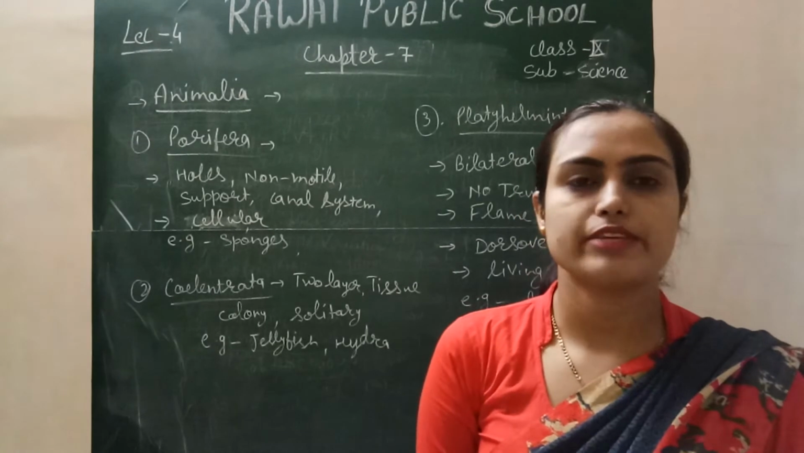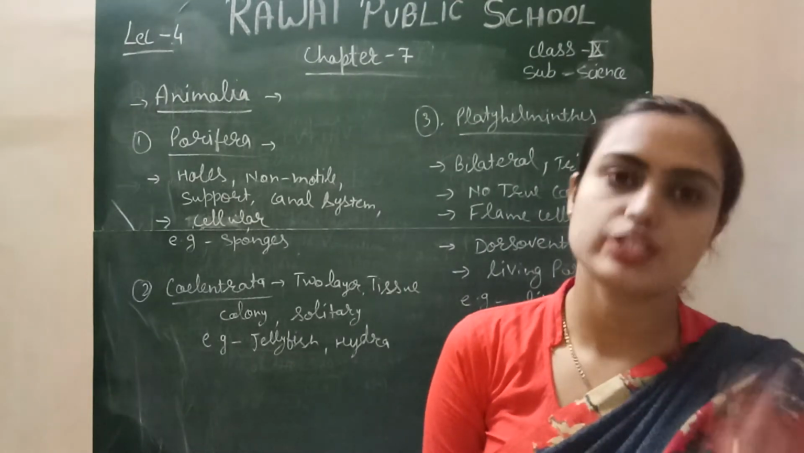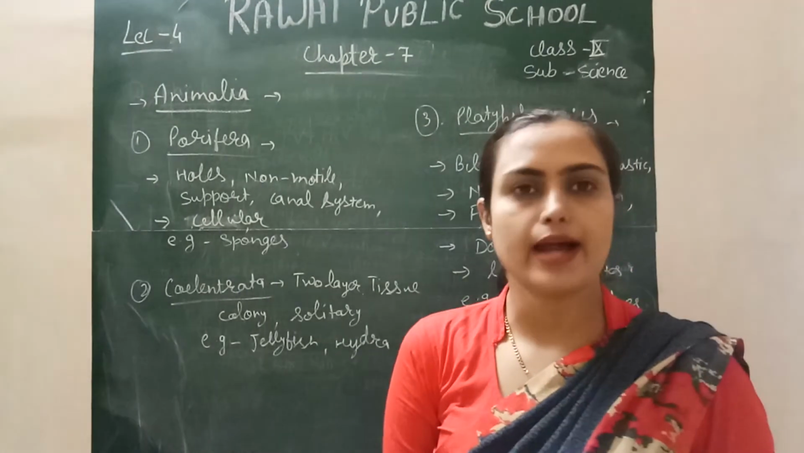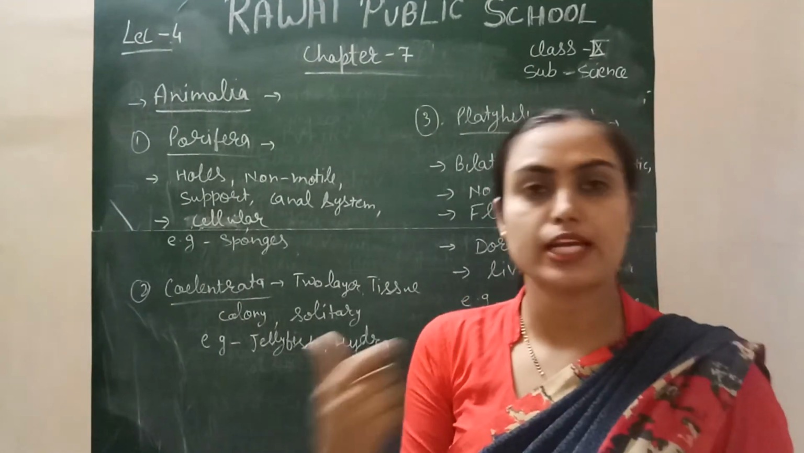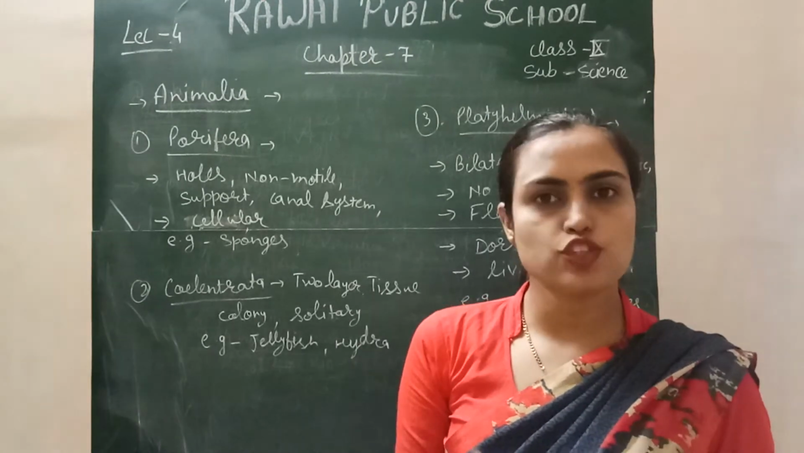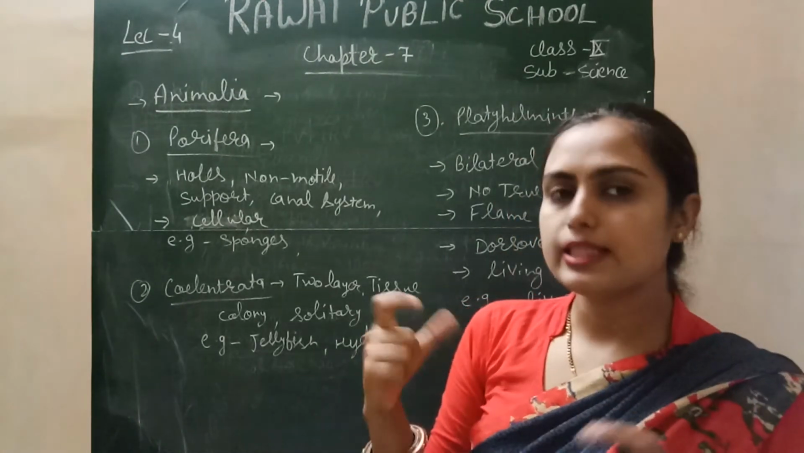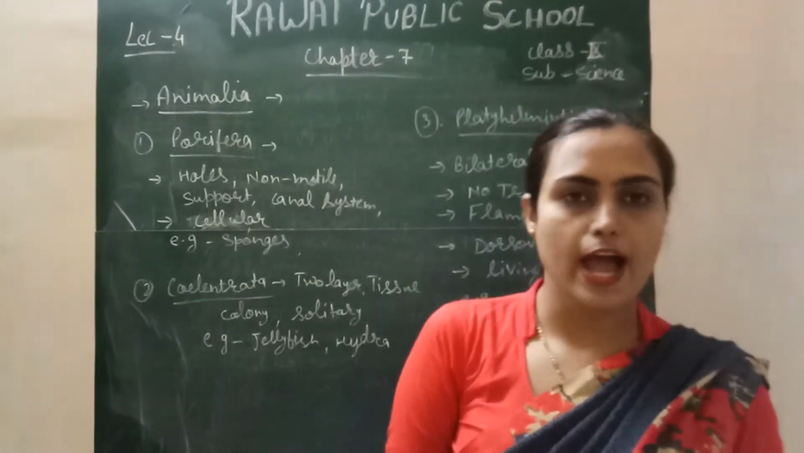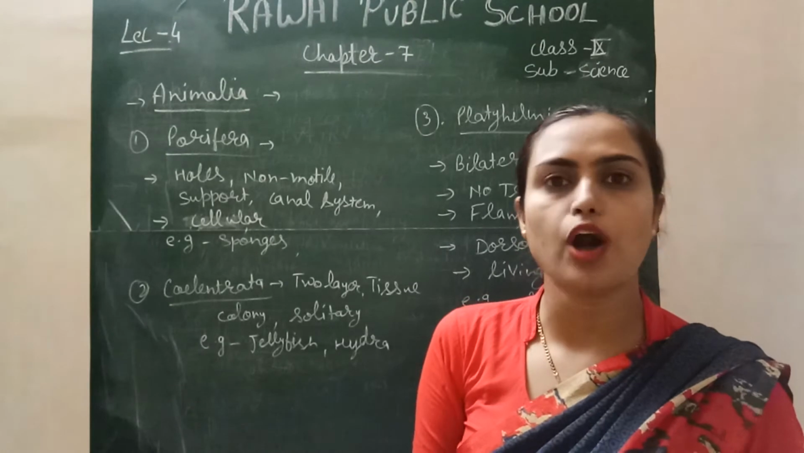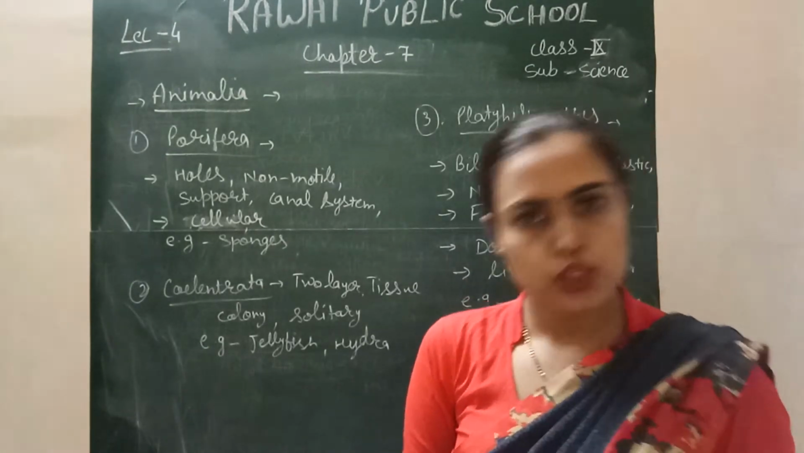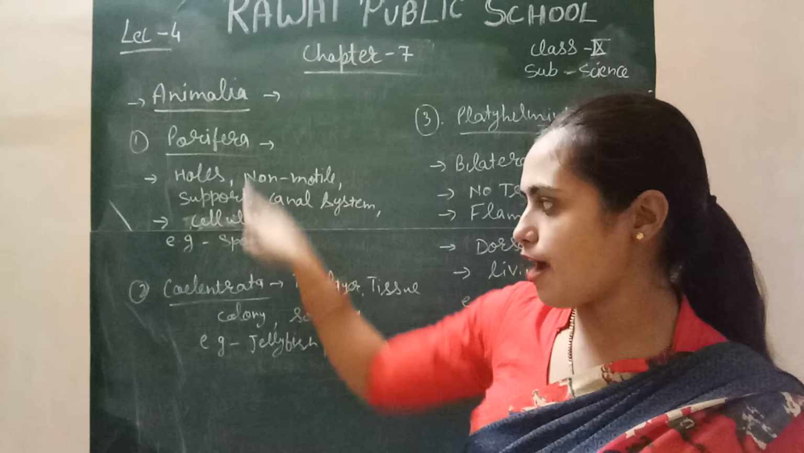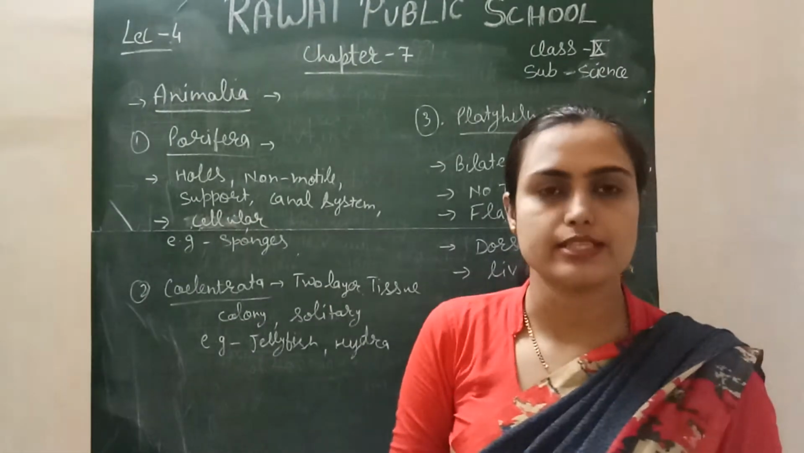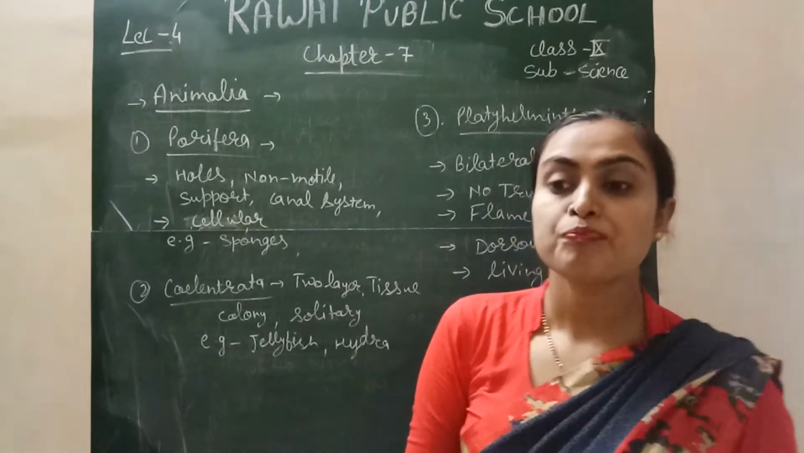Today we will proceed with our chapter. Chapter number 7 is the diversity of living organisms. In the previous lecture, we had discussed the kingdoms Monera, Protista, Fungi and Plantae. In this chapter, our last kingdom is the kingdom Animalia, which has various classes according to their body design. So according to their body design, there are various kinds of Animalia classes present. We will discuss them one by one, right?